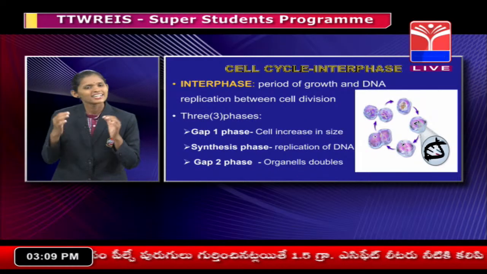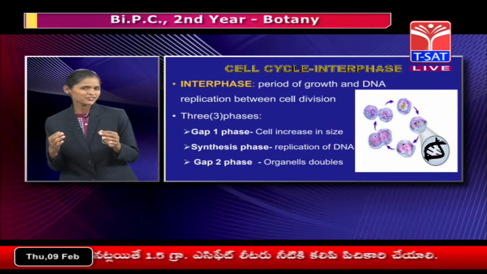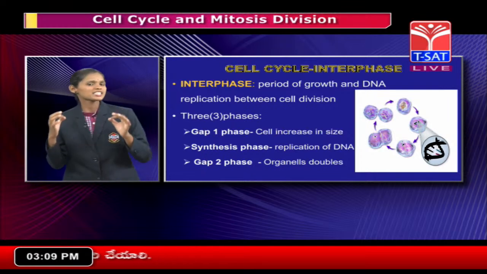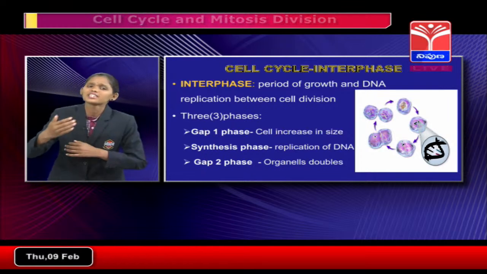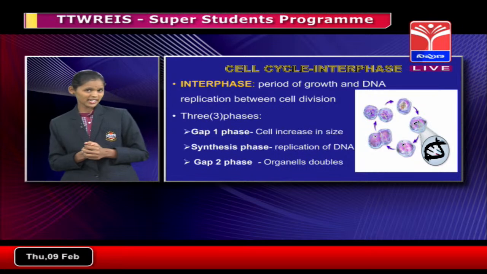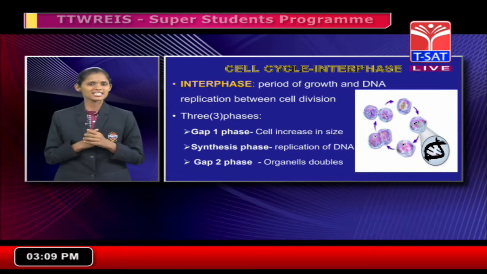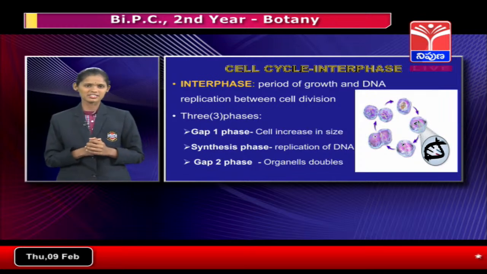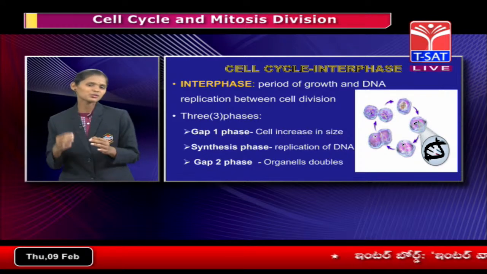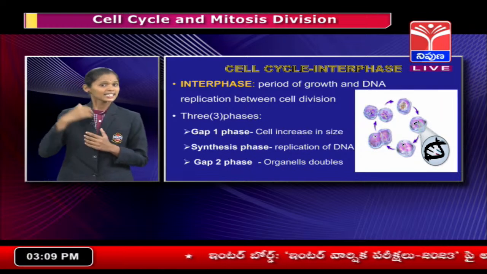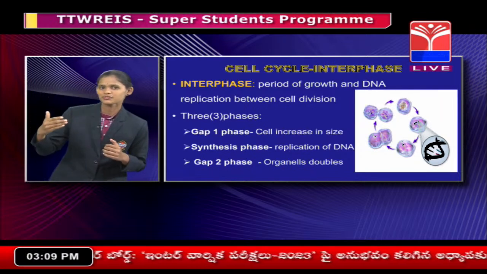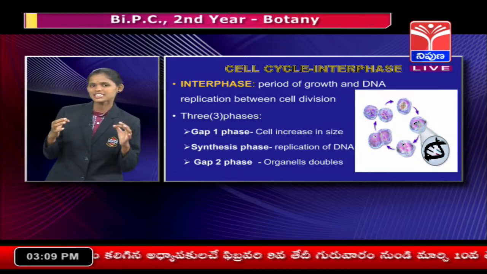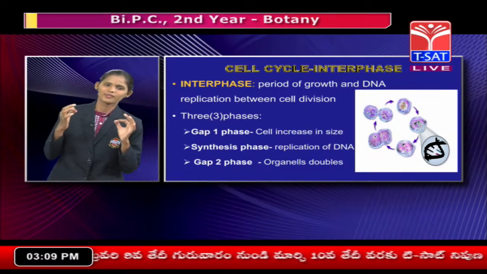But later they found that interphase is a preparation phase in which preparation takes place for the next stage. It takes the longest part in the cell cycle. Its duration is about 23 hours. It is divided into three subphases: gap 1 phase, synthesis phase, gap 2 phase. Now we are going to discuss every phase one by one.